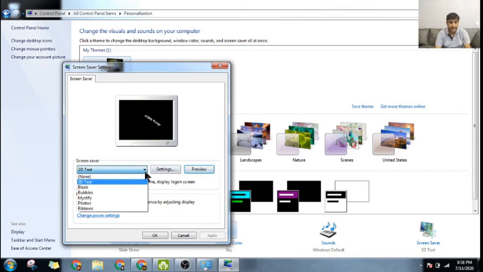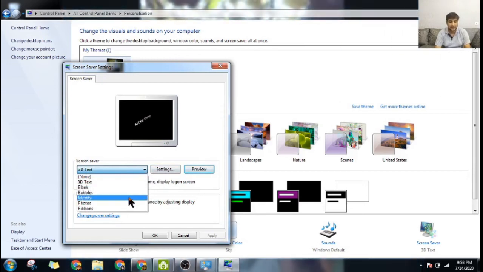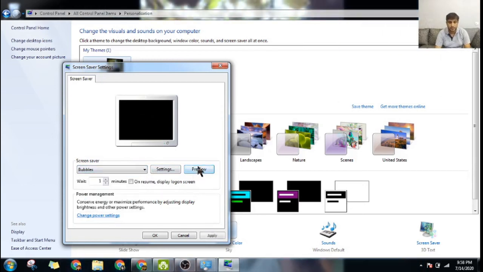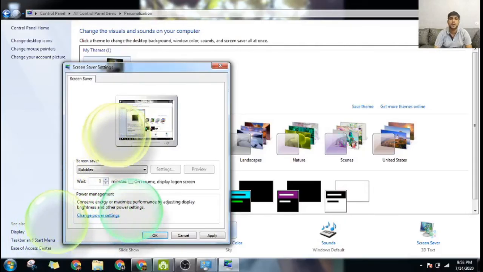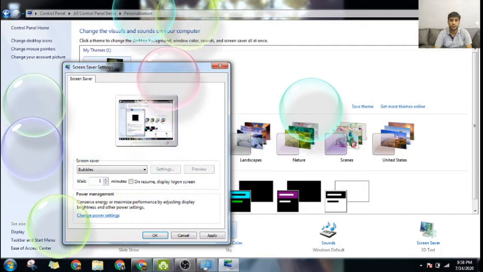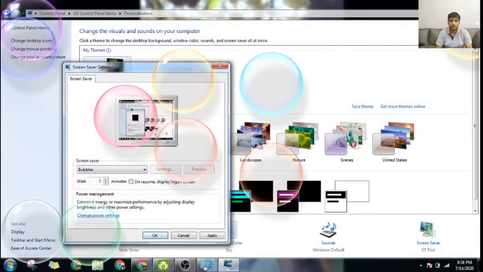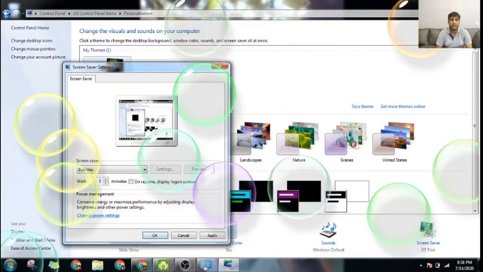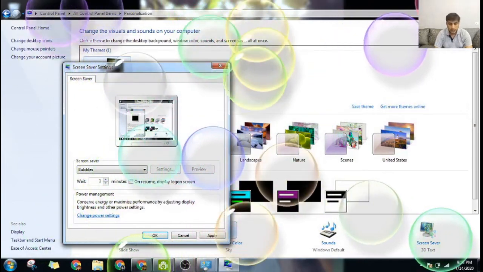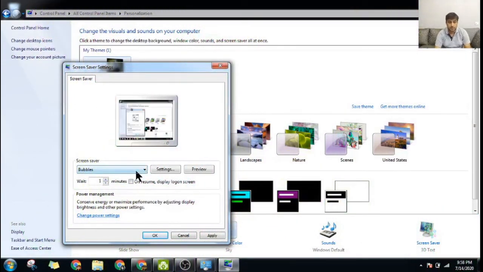You can decide from 3D text, bubbles, mystify. If I do bubbles, you see what happens. If I'm not doing anything, you see these bubbles will keep coming on my screen. Can you see the bubbles are coming on my screen? So what will happen is while I'm not doing anything, you can also add photographs.